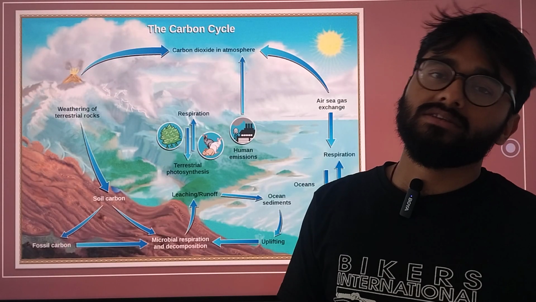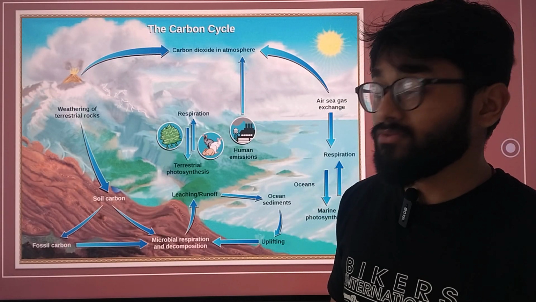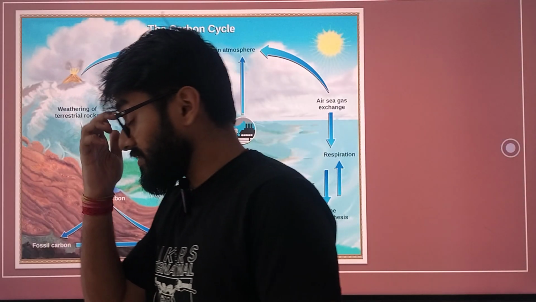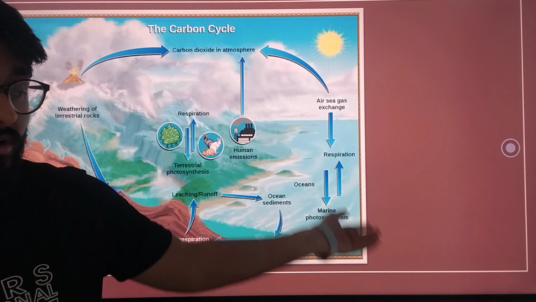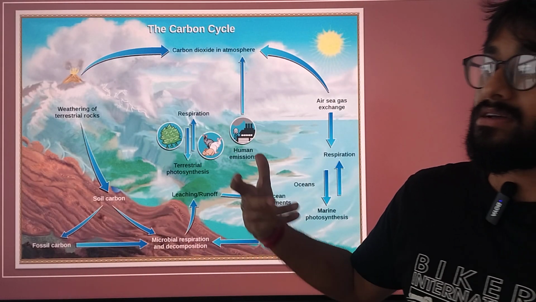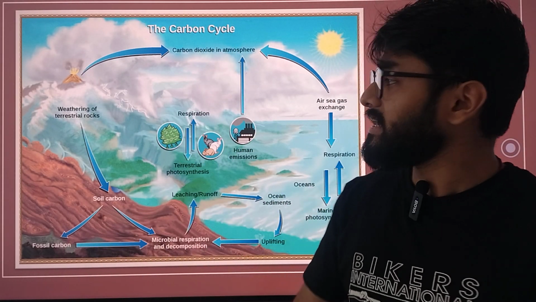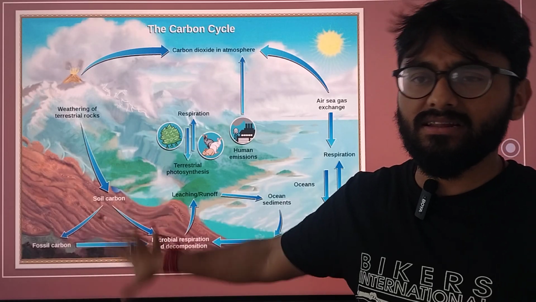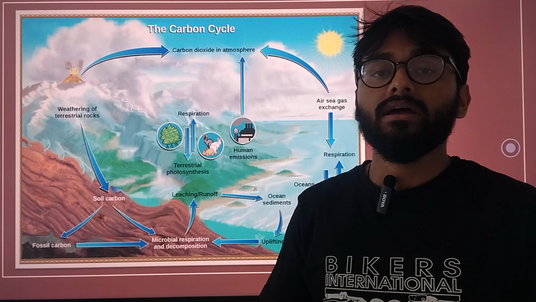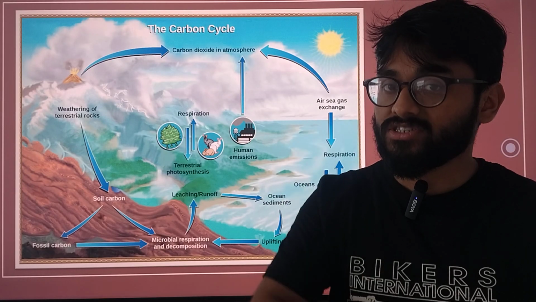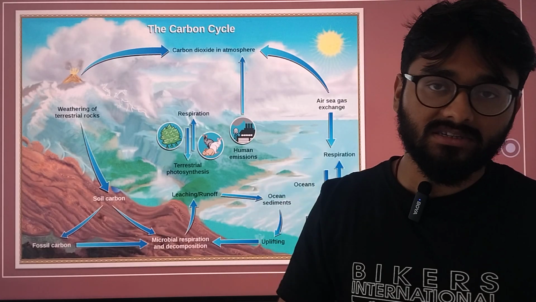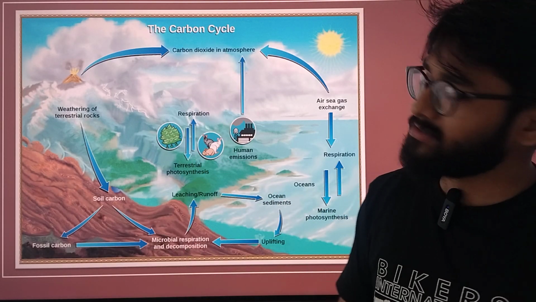Moving on to the last part that I need to discuss with you in this video, the carbon cycle. This is also a very simple one because you have studied this, or have kept studying this, from your class 5, from your class 4. Ecosystem is still the most important in terms of questions, and it is still the easiest part if you know how to write the answers.